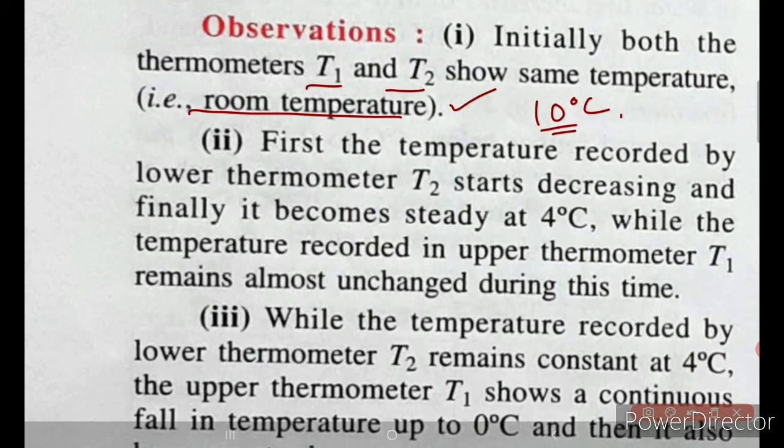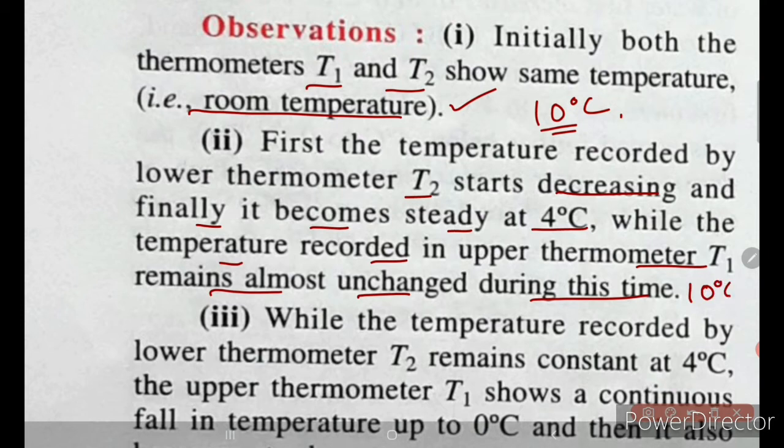After some time, first the temperature recorded by the lower thermometer T2 starts decreasing, and finally it becomes steady at 4 degrees Celsius, while the temperature recorded by the upper thermometer T1 remains almost unchanged during this time, that is, it remains at, suppose, 10 degrees Celsius. This is our observation.